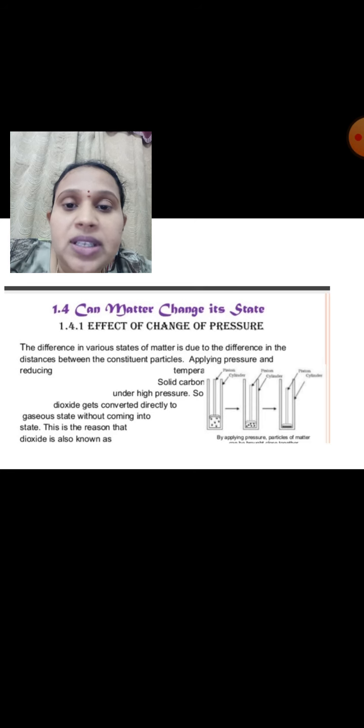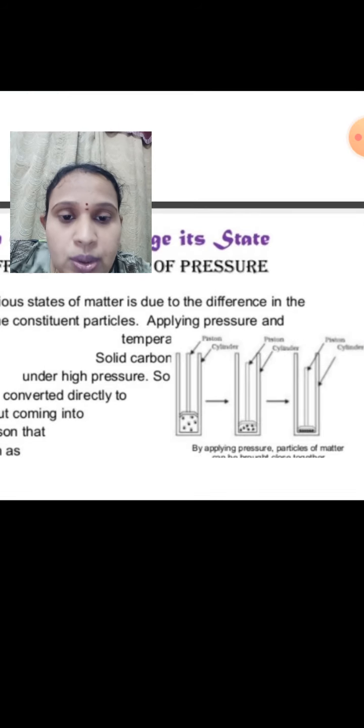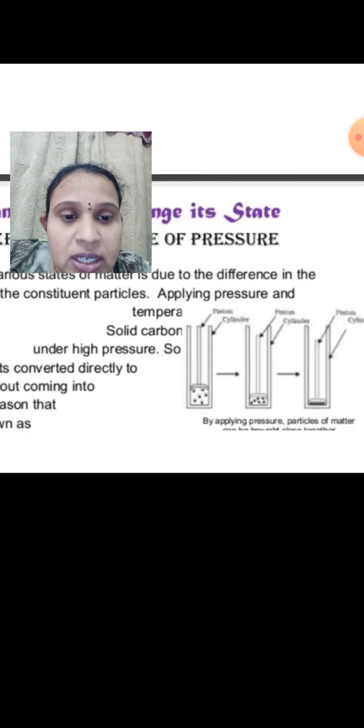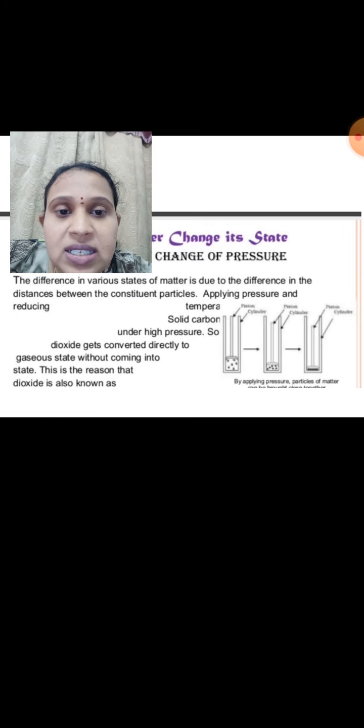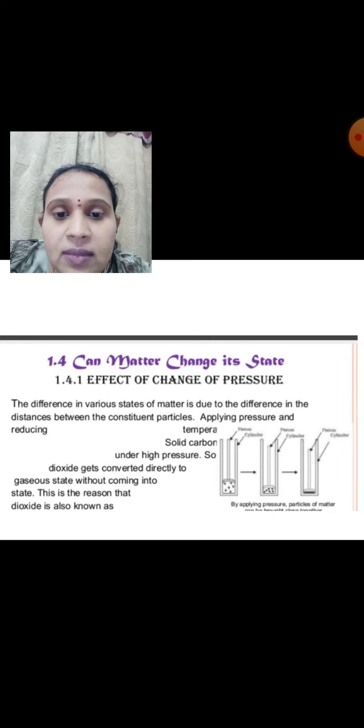Actually, what happens when you apply pressure? When you apply pressure, the temperature decreases. So here one picture is showing that by applying pressure, the particles of matter are changing their state.